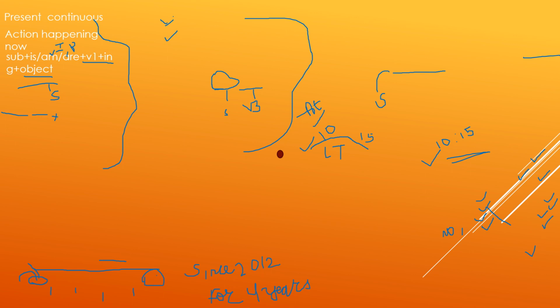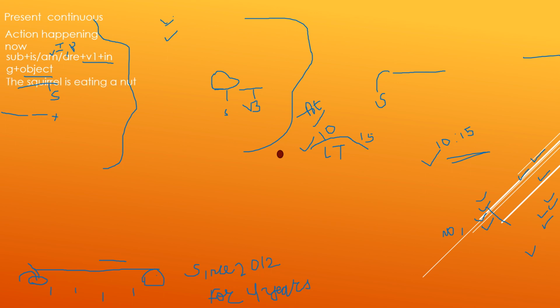Is, am, are are the helping verbs we will use here. We will use is with singular, whereas am is always used with I and are with plural subjects. Example, the squirrel is eating a nut. Another one, I am typing a letter.